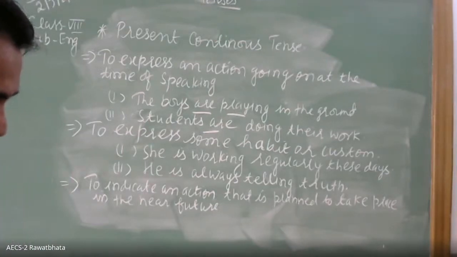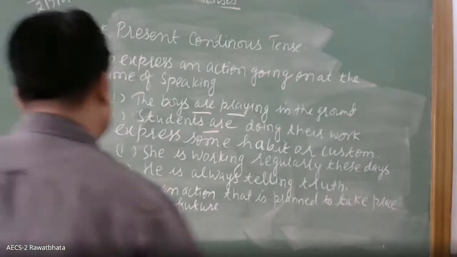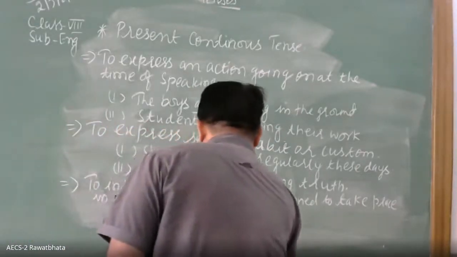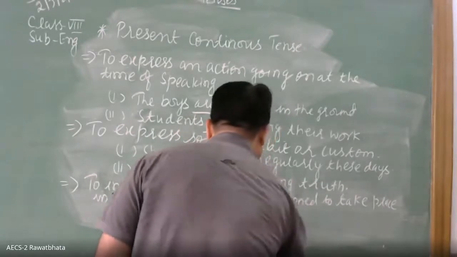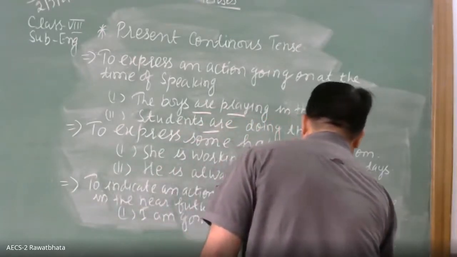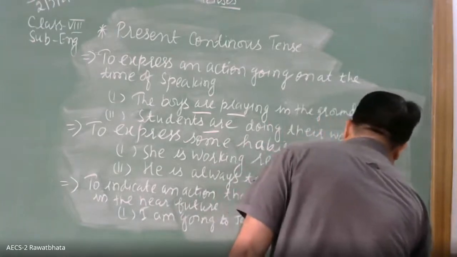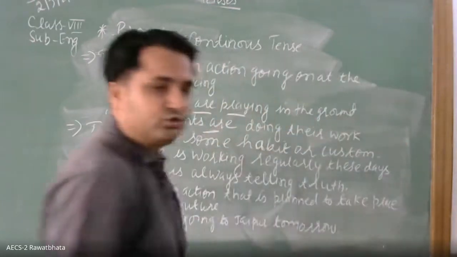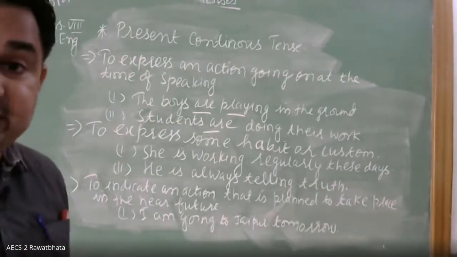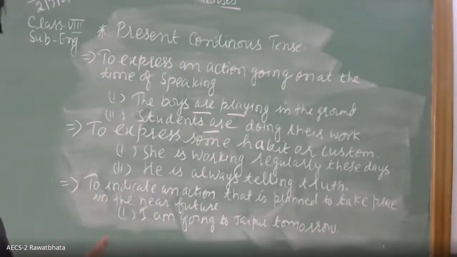For example, I am going to Jaipur tomorrow. This is an action that is going to take place in the near future.